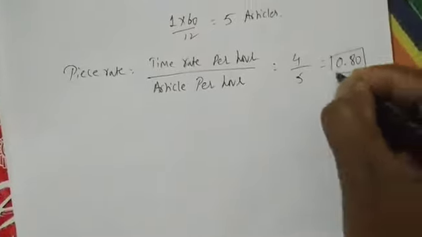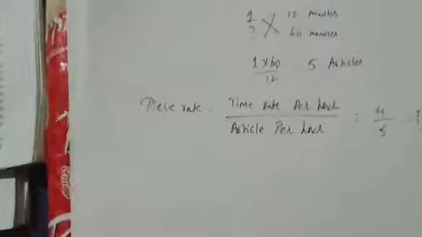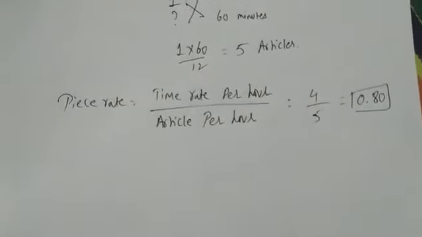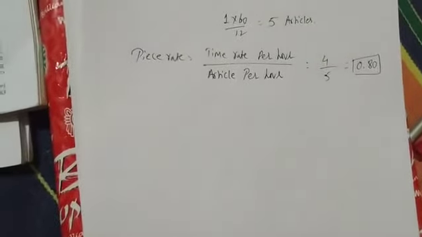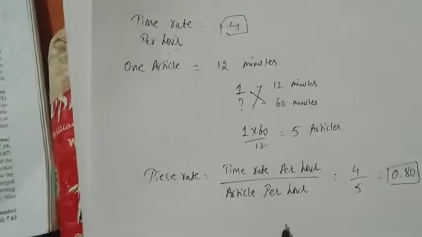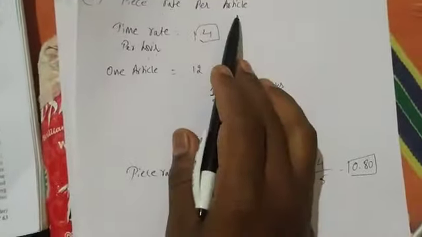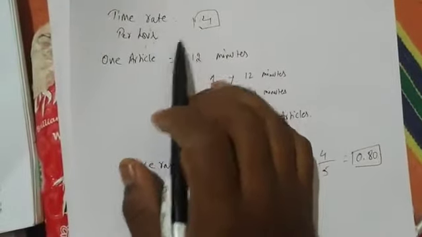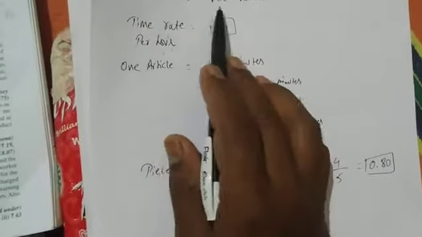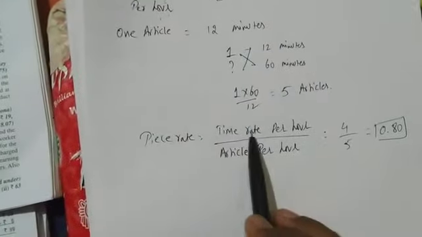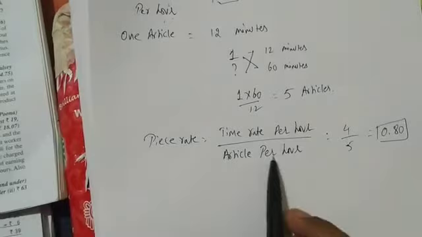0.80 is the piece rate. Piece rate means if you produce one piece, you get 0.80. Okay, let me explain this one more time. In the question he has not given the piece rate per article. He is saying time rate per hour is 4. With the help of time rate per hour, we are finding out the piece rate per article. So piece rate is time rate per hour divided by articles per hour.